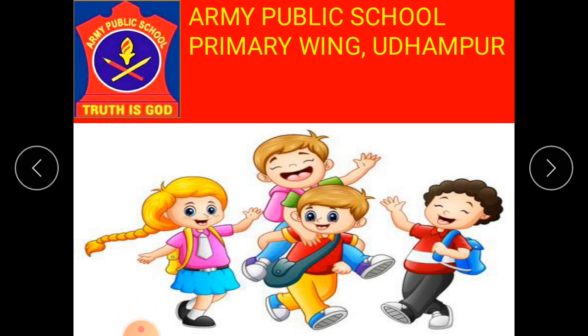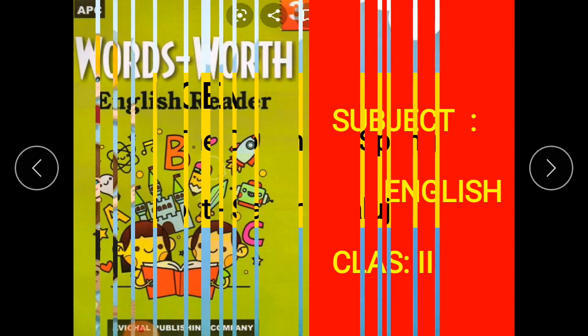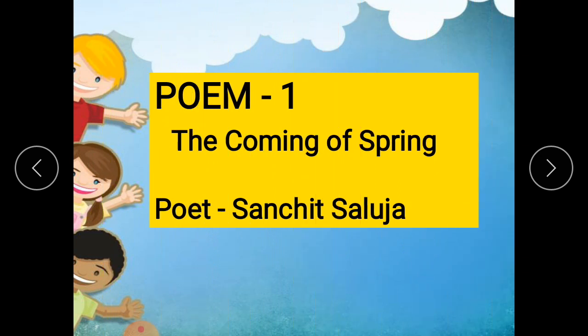In the previous class, we have done chapter 2 of your English reader, and today we will be taking up the very first poem from your English reader. And the name of the poem is The Coming of Spring, and the poet of this poem is Sanchit Saluja.